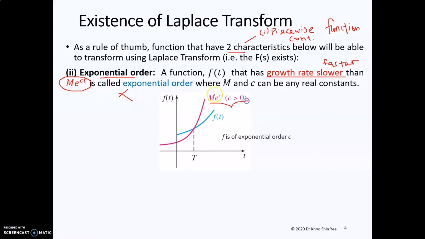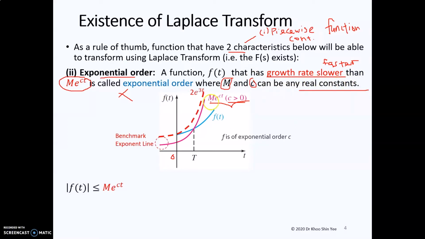Based on this, you can see you have M e^(ct) at t equal to 0 here. We found that the exponential is equal to 1, then you only have M. So at this intersection point, you have your M. C must always be positive, greater than 0. In this case, you have the exponential of positive t. You can put any M and c and let them be any real constants.